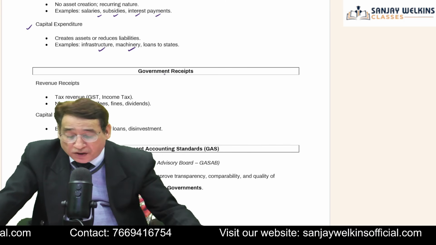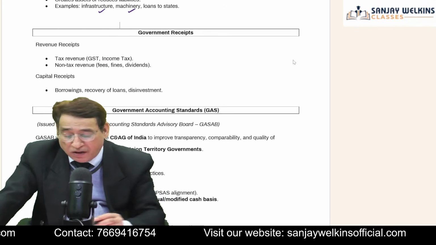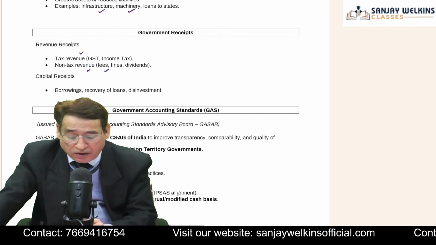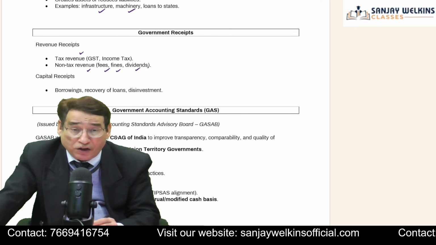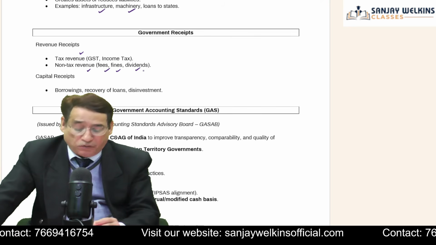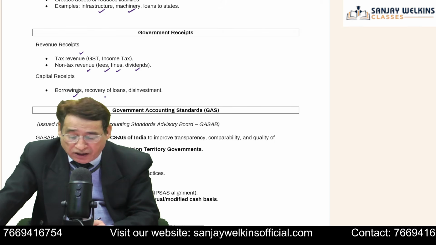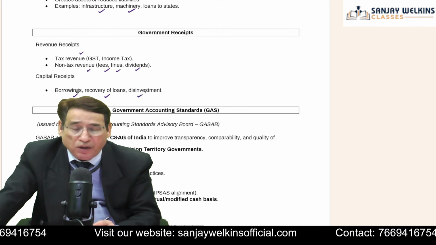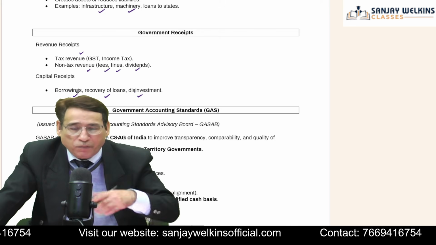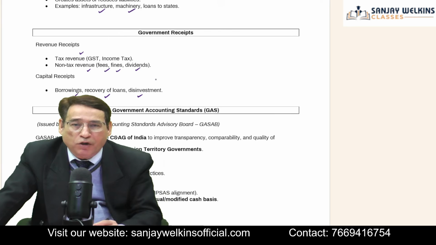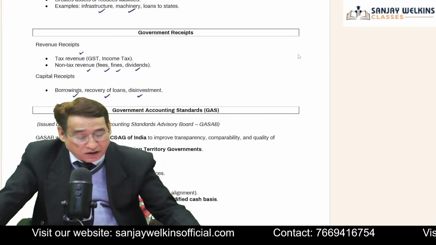Similarly, government receipts. As far as receipts are concerned, government basically derives its receipts through tax, and there are some non-tax sources like fees, fines, and dividend. Even government actually invests, and that is why government also receives the dividend. And capital receipts means sometimes government also takes borrowing, they recover the loan, and disinvestment means actually suppose government has made some investment and suddenly it decides to sell off that particular project, so we call it disinvestment. Is it clear to you?